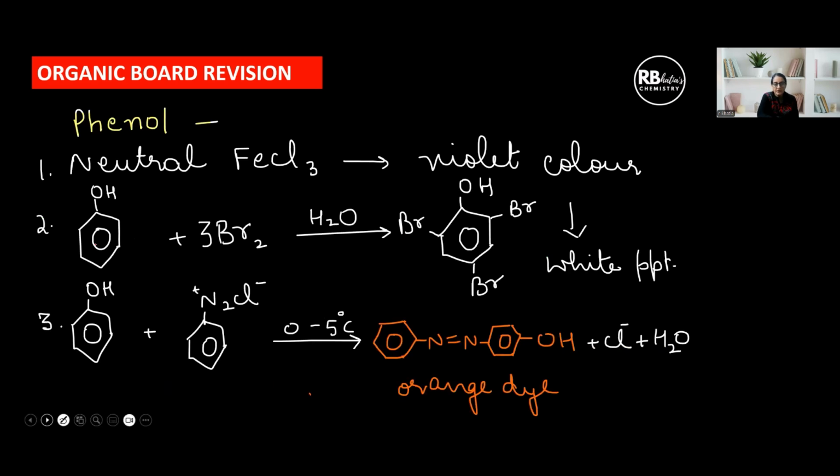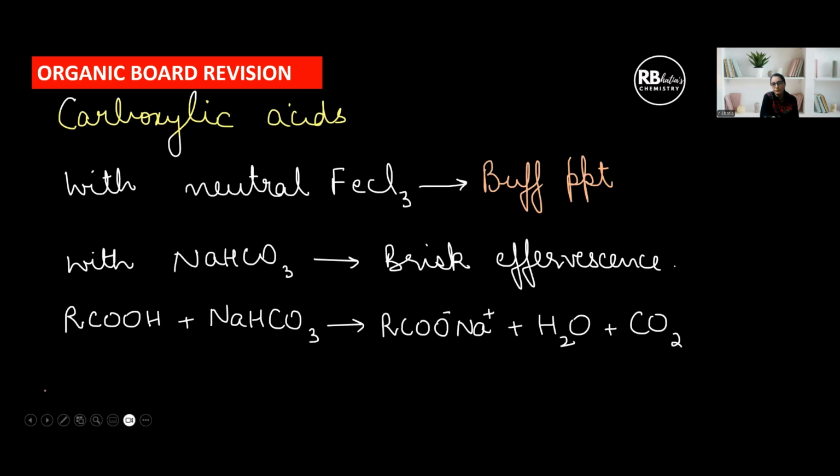Okay. Now, coming to phenols, neutral ferric chloride. With neutral ferric chloride, phenols give violet color. With bromine water, white PPT. And with diazonium salts, they give an orange dye. This is the azo dye test. This is the bromine water test. And this is the neutral ferric chloride test, right? So any of these three tests can be done for identification of phenol, or similarly to distinguish between phenols and